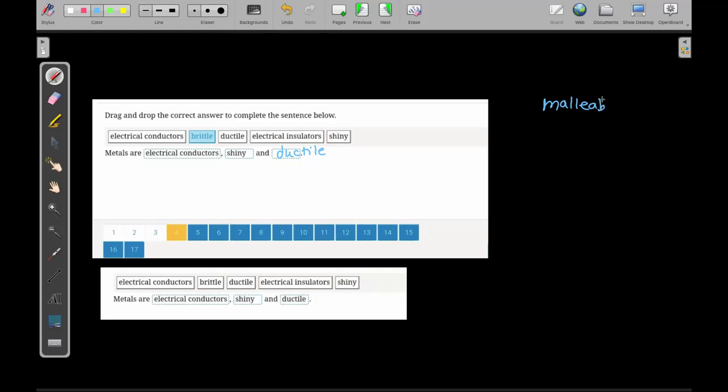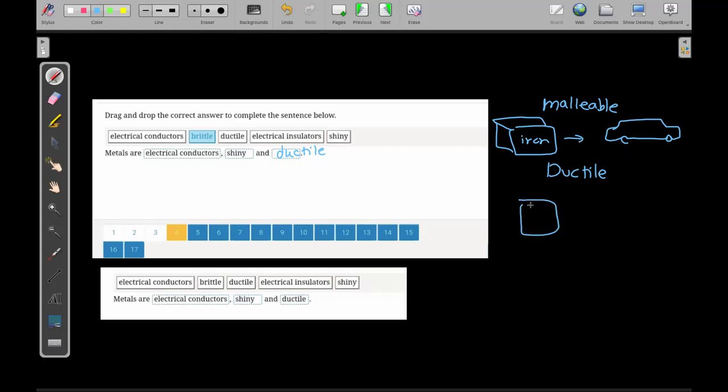What is the difference between malleable and ductile? Malleable means I can change the shape. So I can have a block of iron and make a different shape from it. I can change it into the shape of a car or make any type of bars or steel. The ductile is that I can change my block and make it as wires or sheets. I have copper, for example, I can make copper wires from it, or I can make sheets from it. These are properties of the metals, and you need to memorize them.